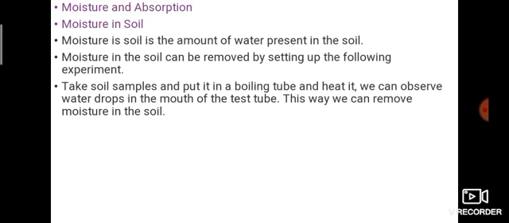Moisture in the soil can be removed by setting up the following experiment. How do you remove the moisture from the soil? Listen: take a soil sample, put it in a boiling tube and heat it. We can observe water drops in the mouth of the test tube. This way we can remove the moisture in the soil. It is because of evaporation, and we can see the water drops at the mouth of the test tube. So moisture is the amount of water present in the soil.